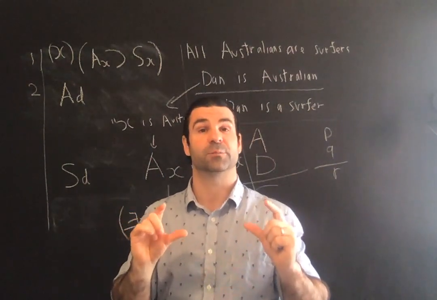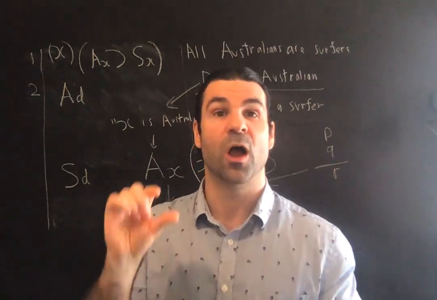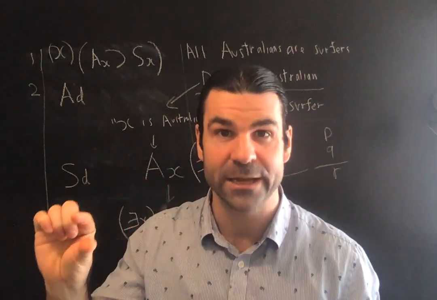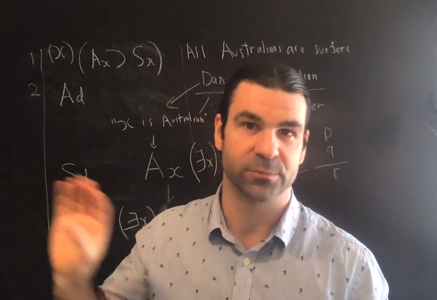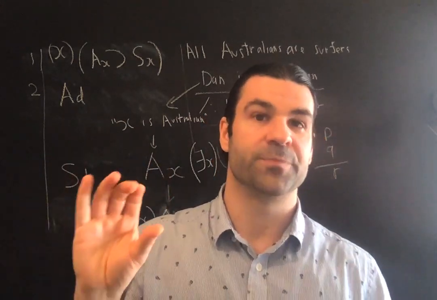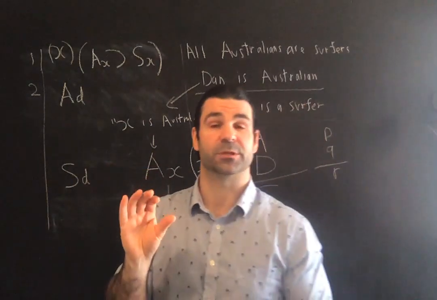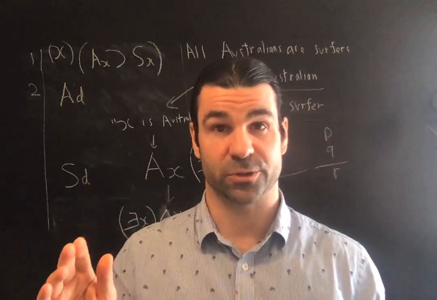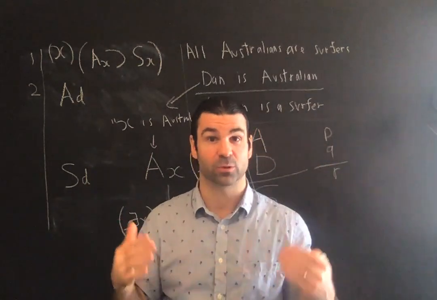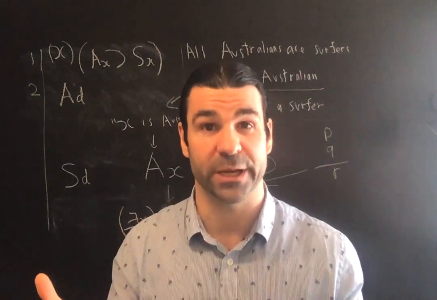A quantifier statement is a statement which tells you of how many things a predicate is true. Or, in our formal language, a quantifier statement is a statement which tells you of how many things a propositional function is true. How many? Why are they called quantifiers? Because they tell you how many.